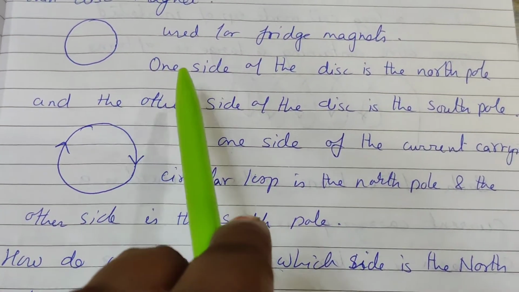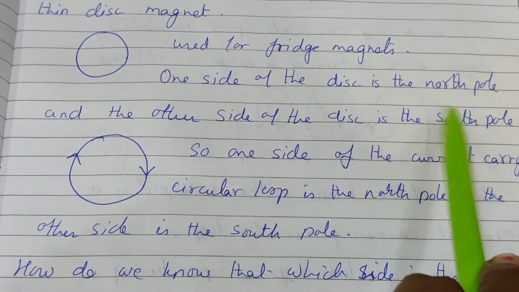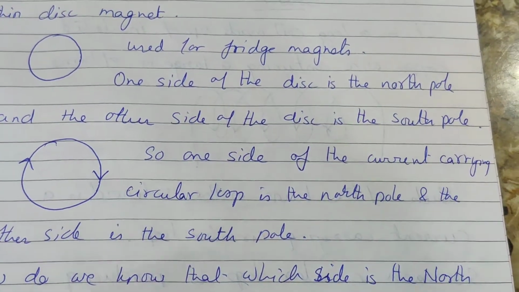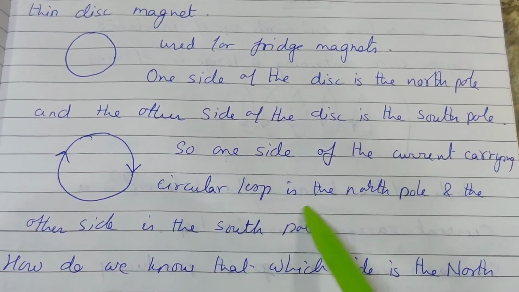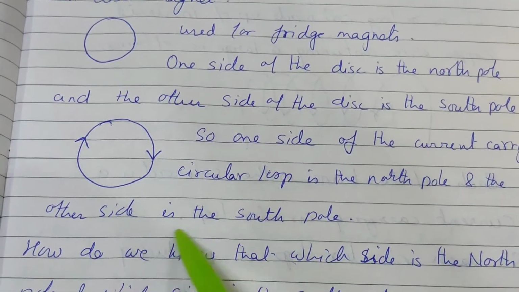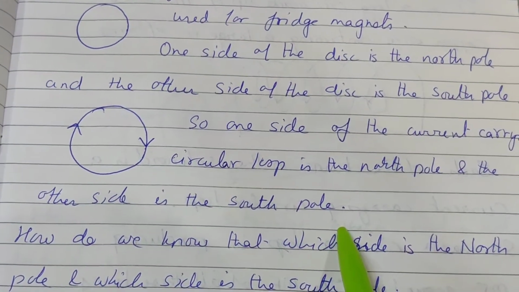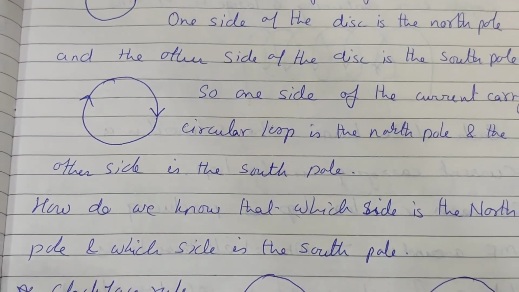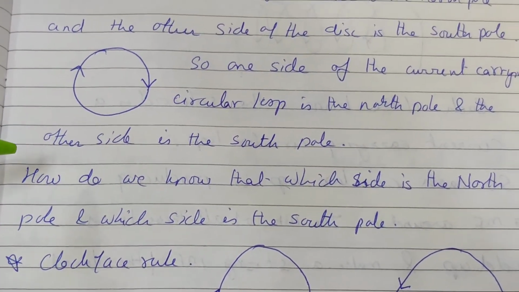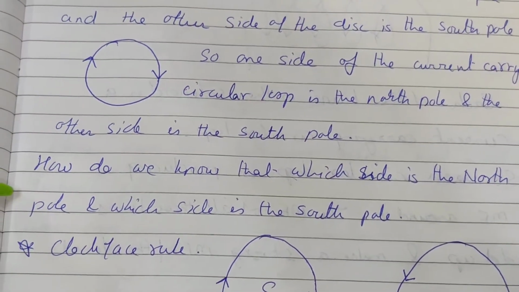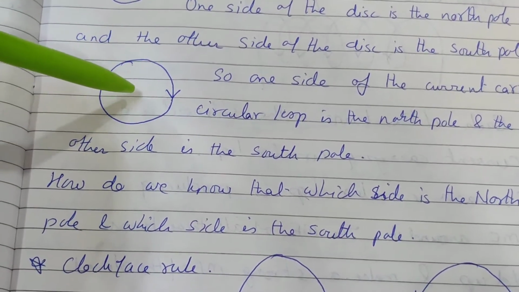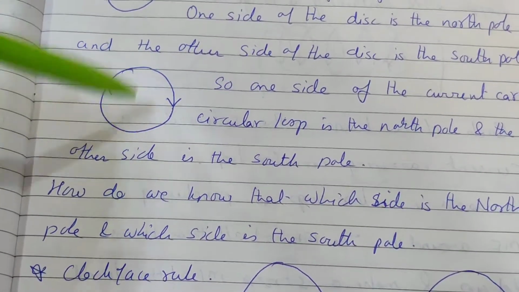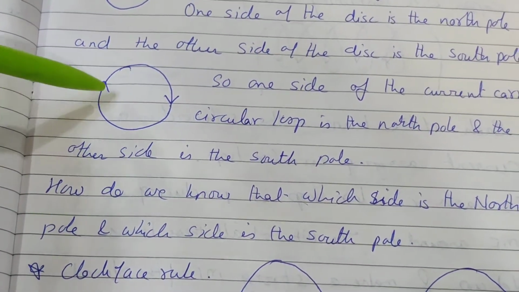Okay, so on one side of the disc is the north pole and the other side of the disc is the south pole. So one side of the current carrying circular loop is the north pole and the other side is the south pole. Now tell me, how do we know which side is north pole and which side is south pole? If your circular loop is here, now we are saying that one side is the north pole and the other side is the south pole. So how can you say?